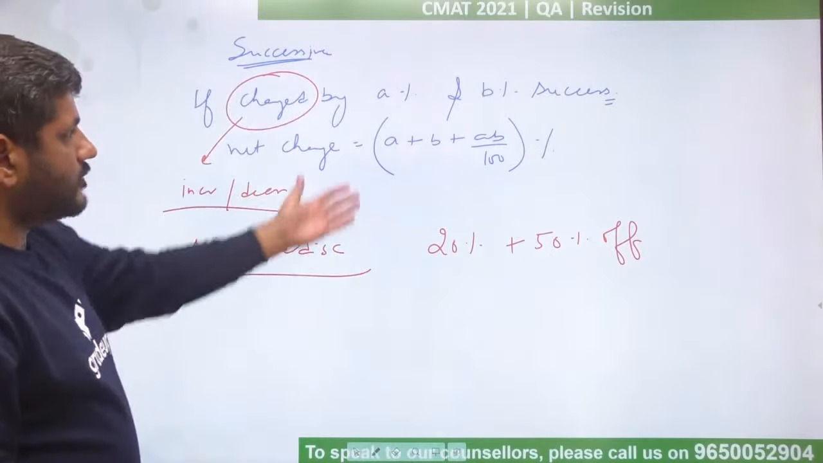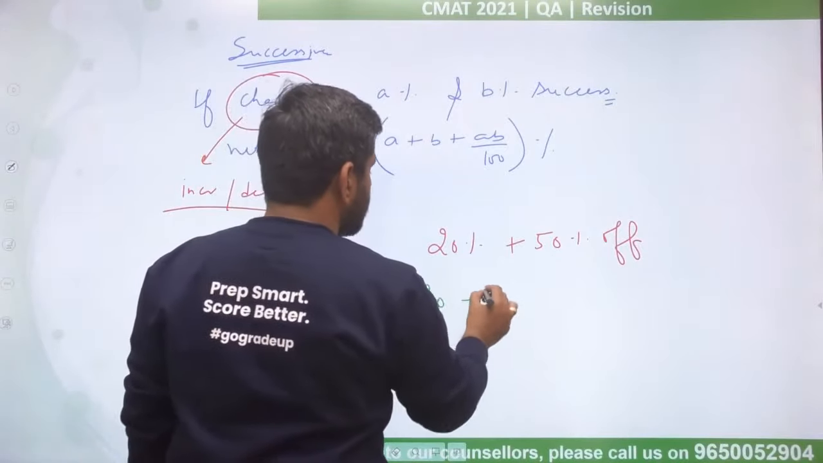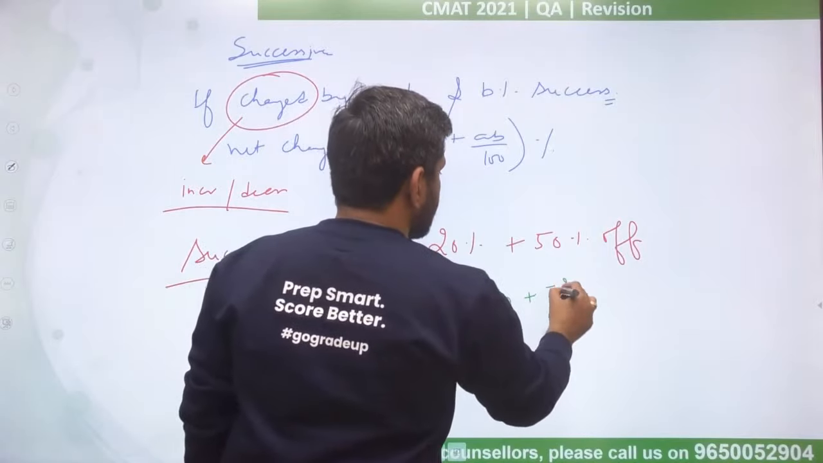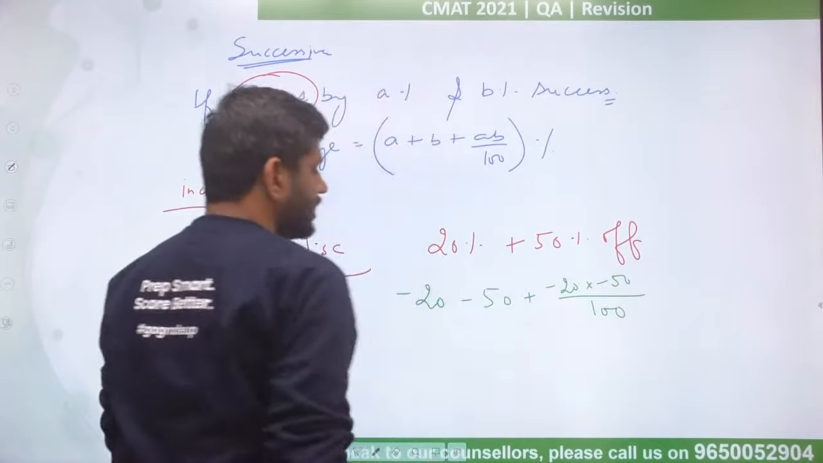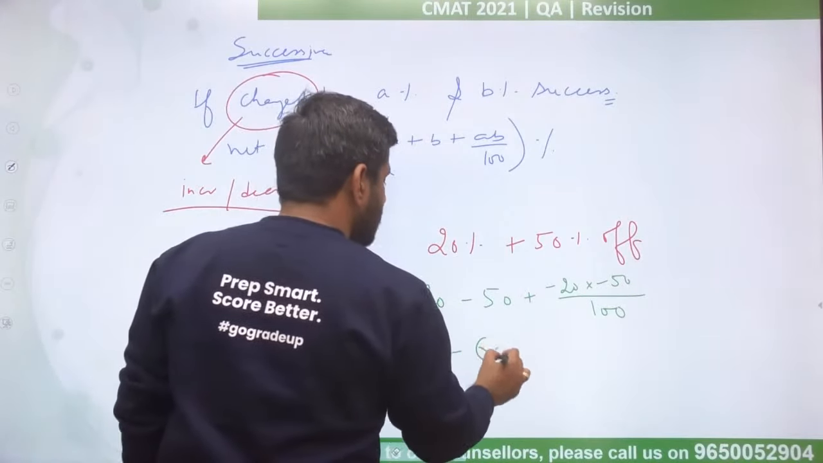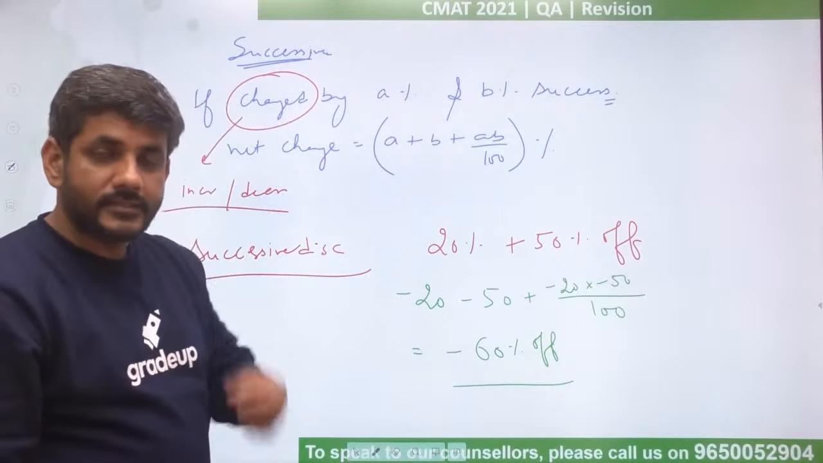So 20 plus 50% off. If I put this in the formula, I would put A as minus 20 and B as minus 50. A into B is minus 20 into minus 50 divided by 100, and this will finally give me minus 60% off. This is what successive discount is, right?